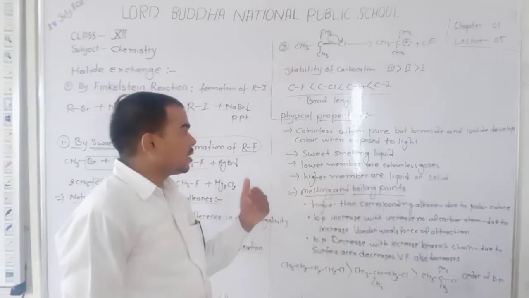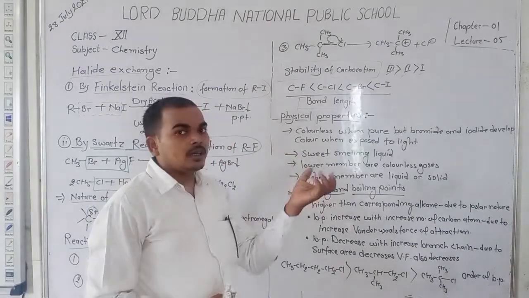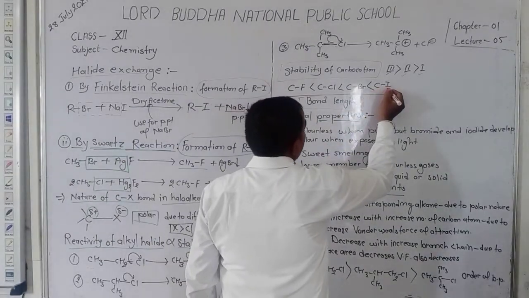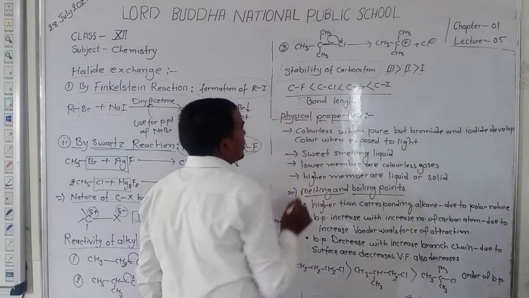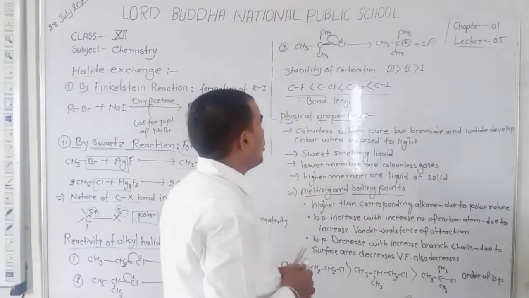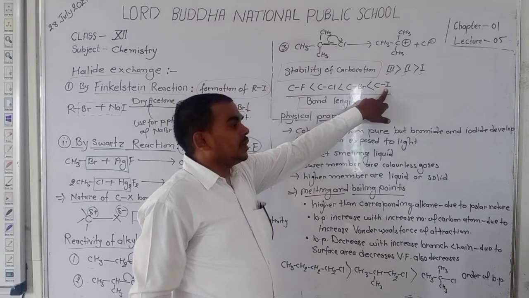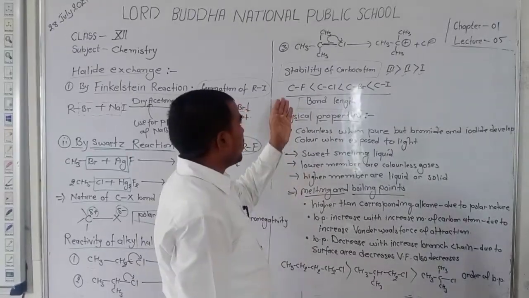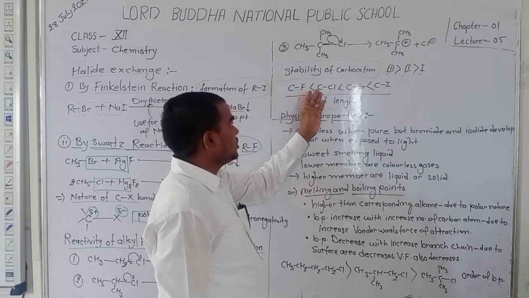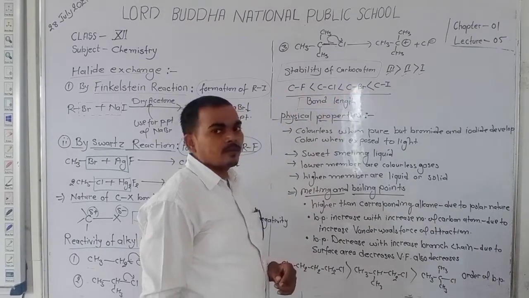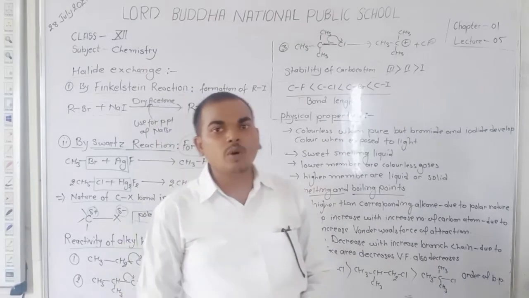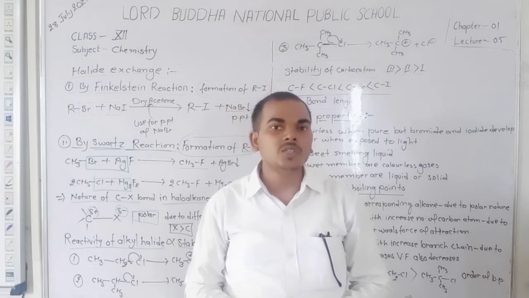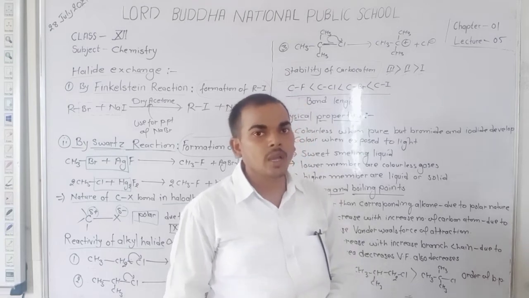As the size of the atom increases, the bond length also increases. So iodine has the largest size and fluorine the smallest size. So iodine has the larger bond length and C-F has the smallest bond length. So the bond length order is C-F, C-Cl, C-Br, and C-I. C-I has the largest bond length because the size of iodine is larger than bromine, chlorine, and fluorine.